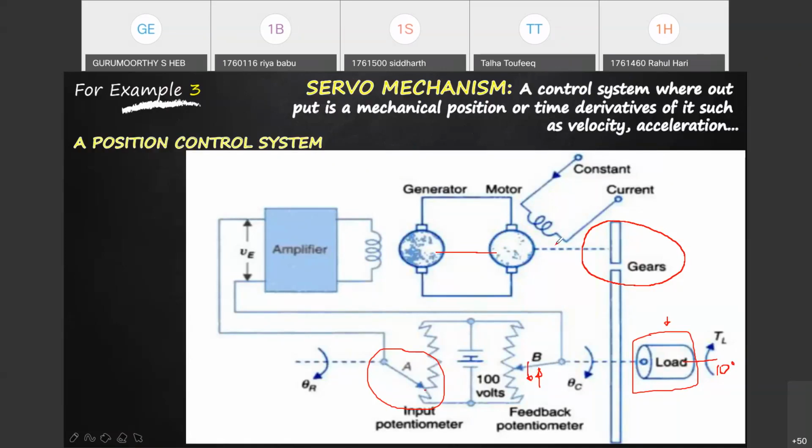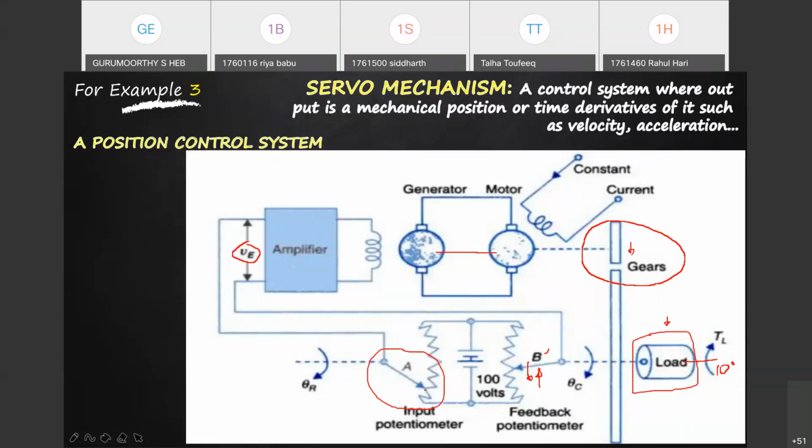Let us not go into detail about the circuit diagram and what happens there, but there is a potentiometer, a reference value, and an amplifier which amplifies the error voltage given to this generator motor combination. It senses this particular arm position and is given to this motor, and the motor will further rotate the gear to the 0 degree.